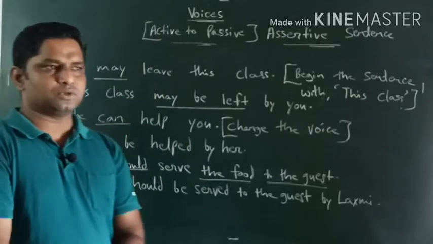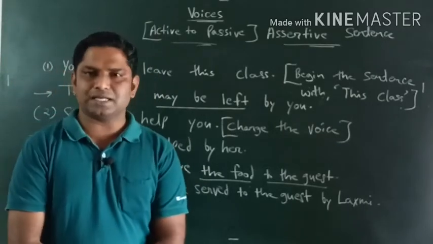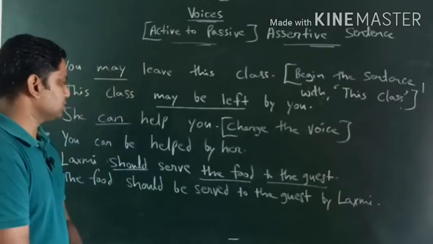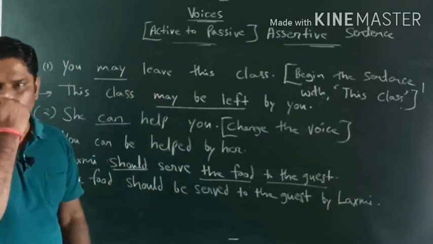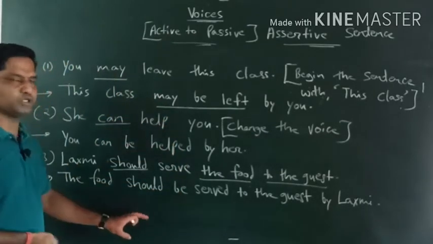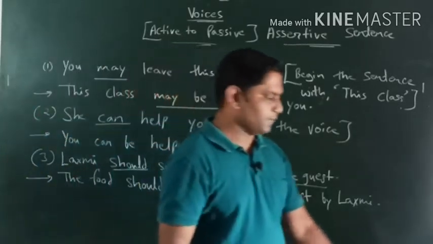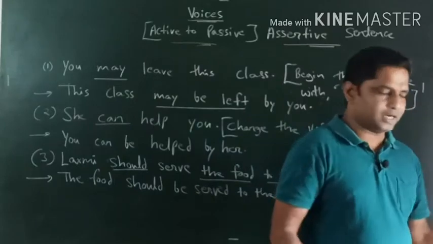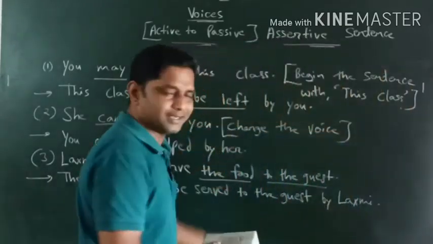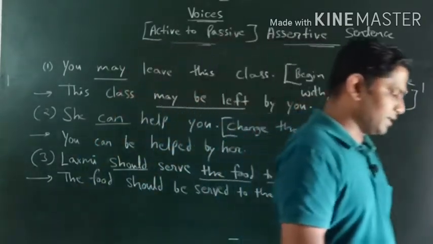I have told you about the individual classification of modal auxiliary verbs, that may क्या describe करता है, can क्या describe करता है, should क्या describe करता है. Hope you are understanding. You have to practice for that. आपको practice भी करना है. Let's take more examples. और example देखते हैं.